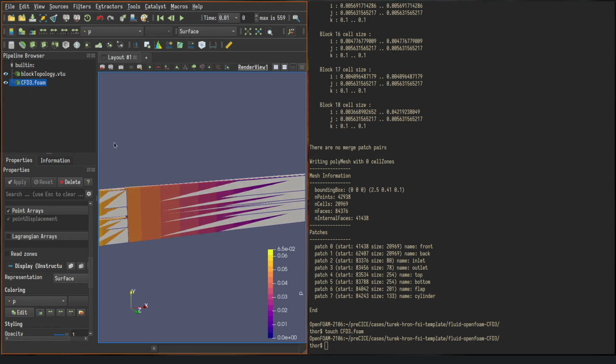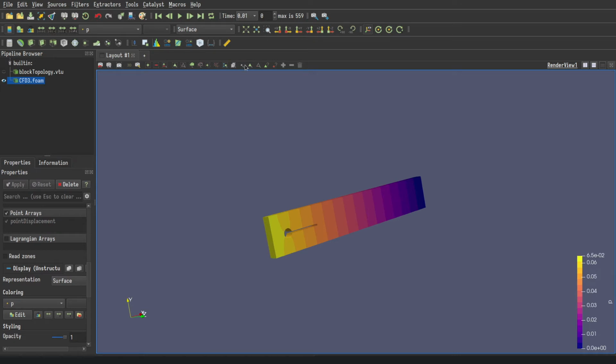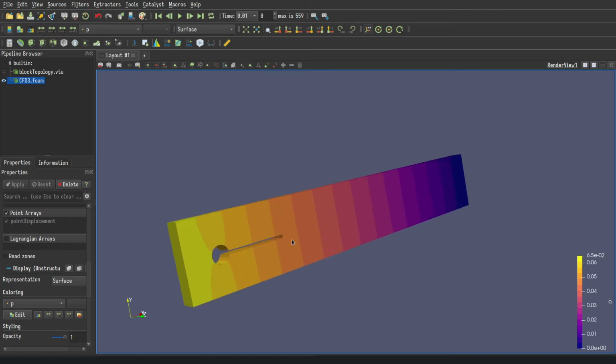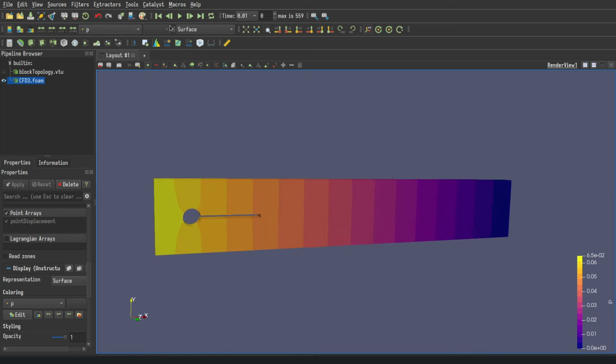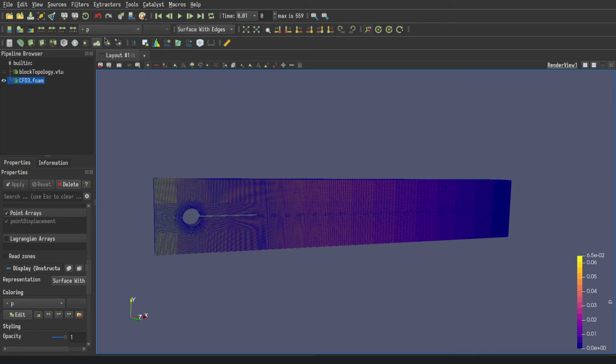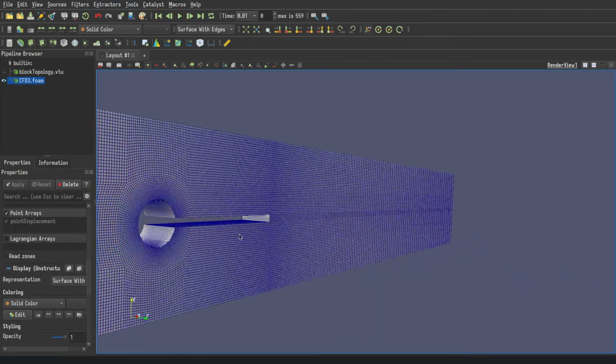And okay, I need to switch the topology off. I have data already in there, so I need to be very careful what I'm doing here. And I'm not going to continue working on this case because I need to leave the mesh in place as it is. Although I can change the mesh, this one actually, because it is already running on a mesh. But let me switch the surface on, go to solid color, and yeah, that's how the mesh looks like.